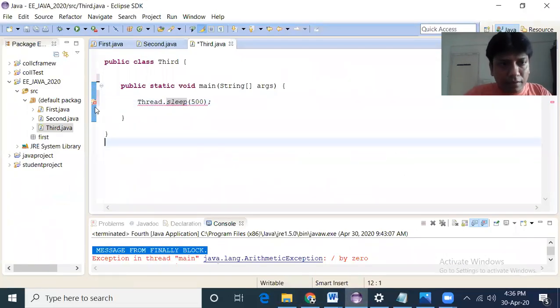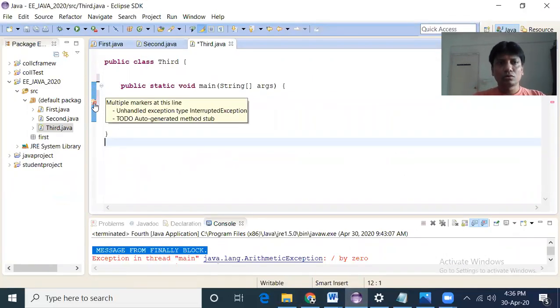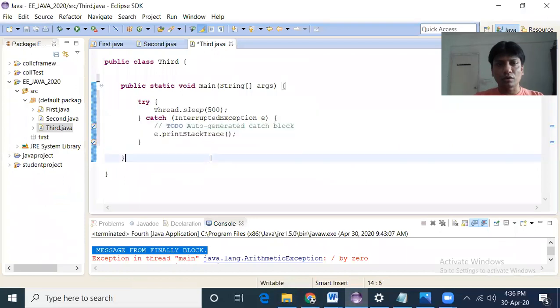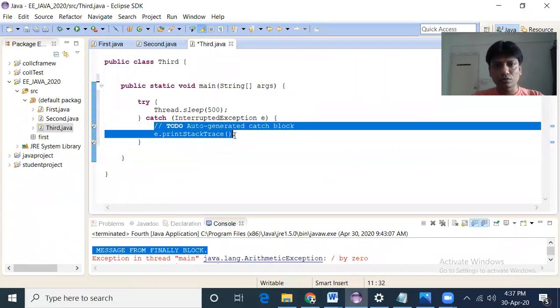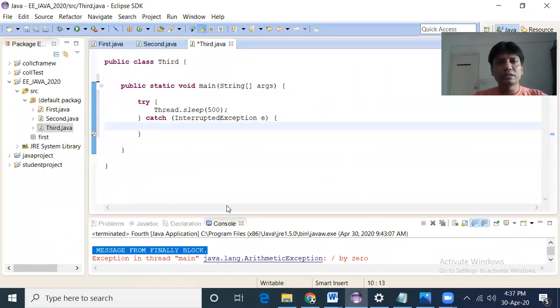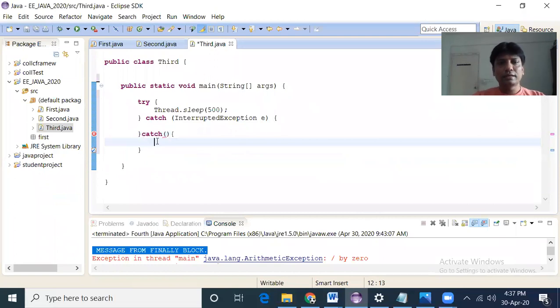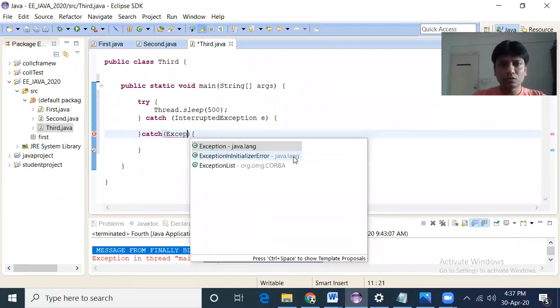So I have to write a try catch block, or I must provide a throws keyword. So I use a try catch block, so InterruptedException. And then if I want to add one more, then I have to give some parent class of InterruptedException, for example, Exception.